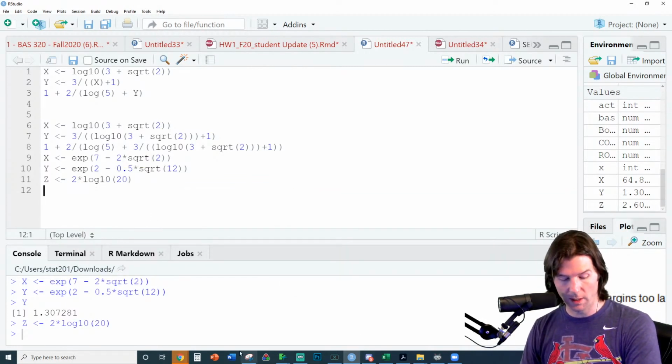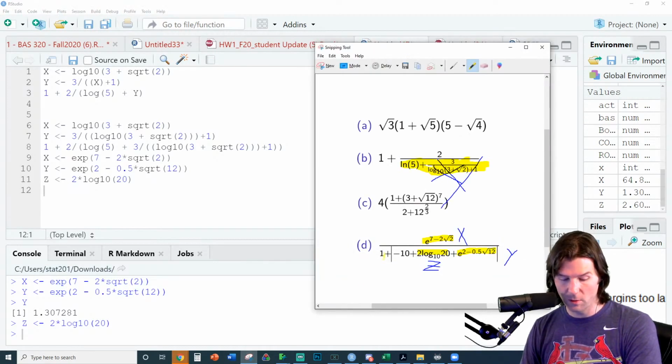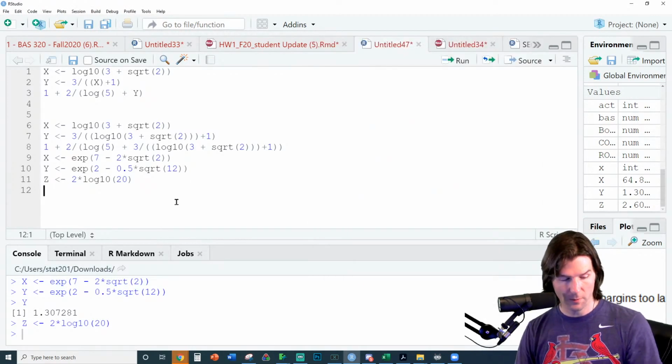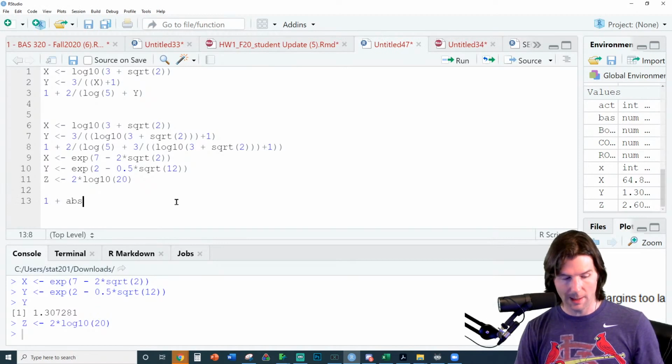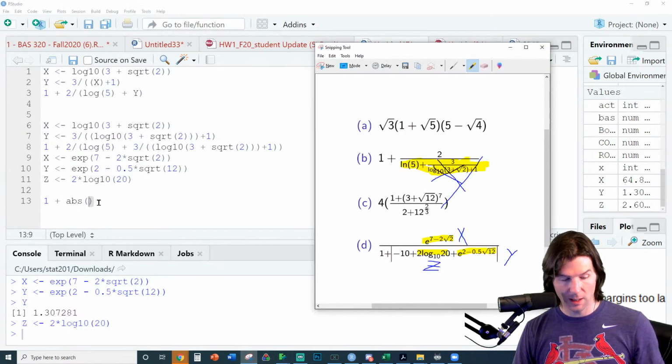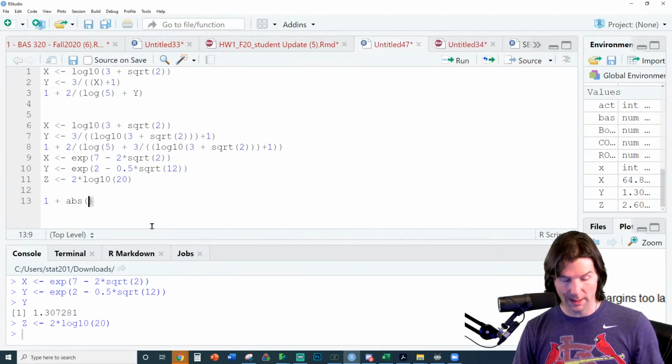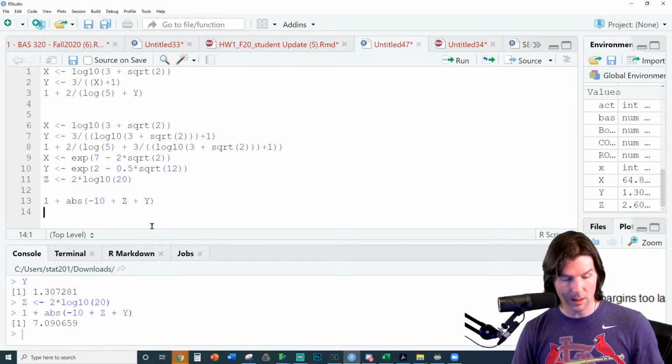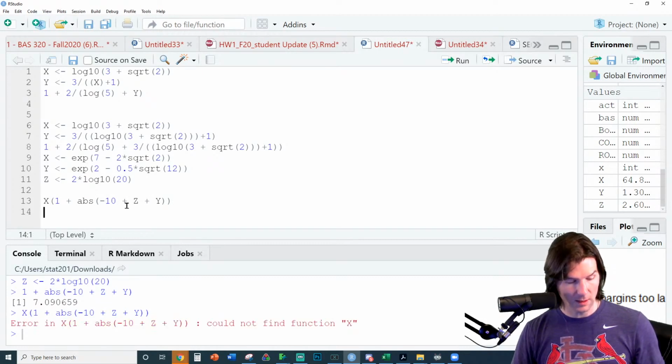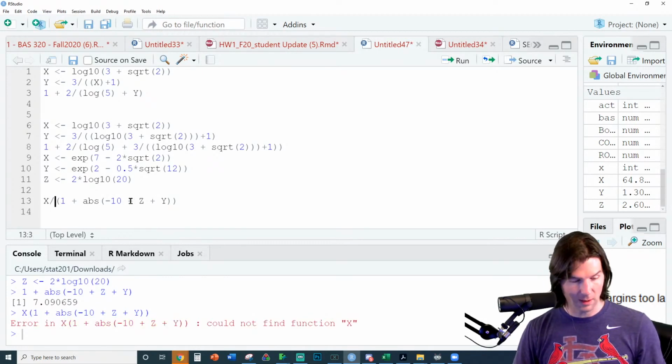We're really close on this one now, because now we just have to do 1 plus the absolute value, and let's take a look at that, of negative 10 plus z plus y. Negative 10 plus z plus y, that's the denominator. And yep, that's the denominator. And then the numerator was x. And I think that's got it. Oh no, I didn't put the thing.